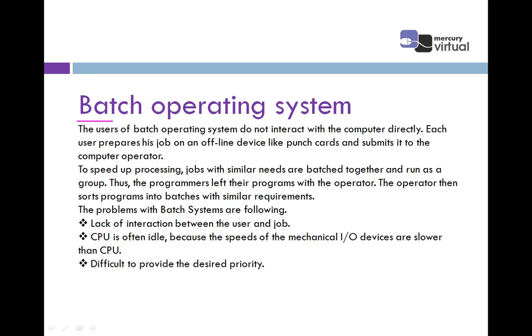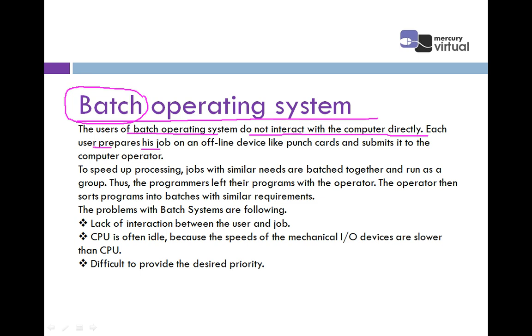In simple terms, the first point is batch operating system. As the name advises, batch means group. If there is a requirement of a group, meaning more than one user is using the system, that is your batch operating system. The users of a batch operating system do not interact with the computer directly.